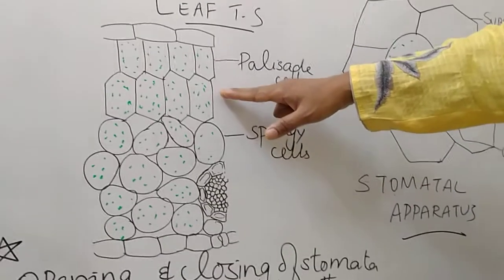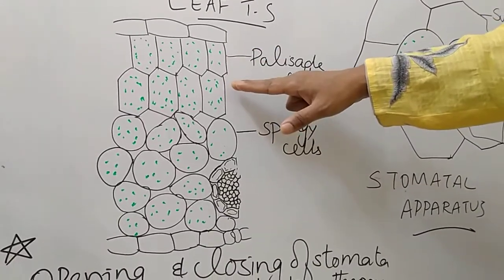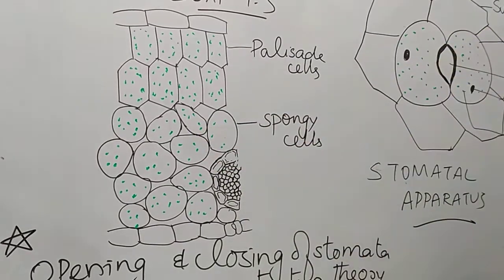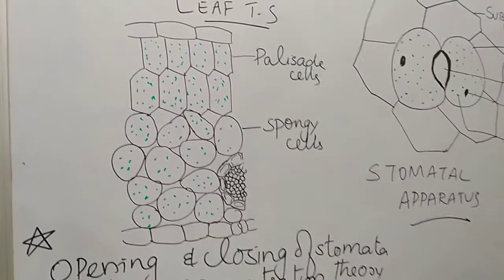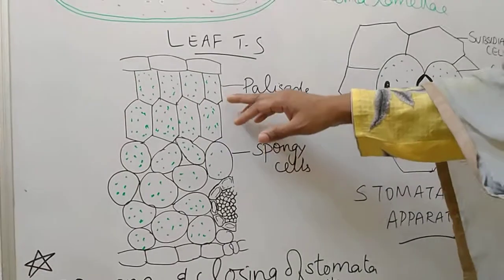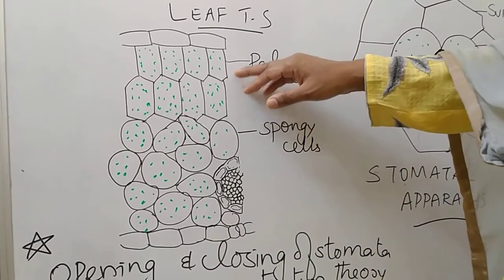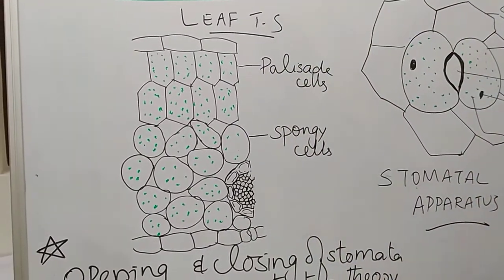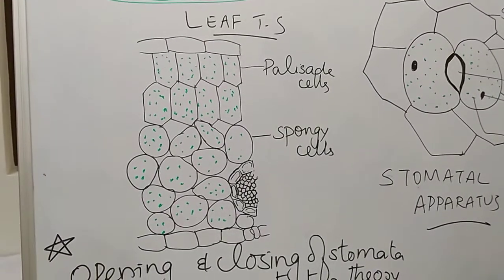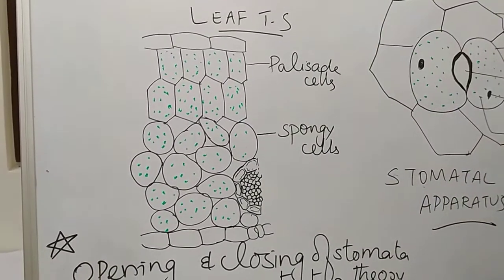In palisade cells you will find more chloroplasts, whereas spongy cells have fewer. You can find chloroplasts in the leaf in large amounts, and to a certain extent in the green stem also.